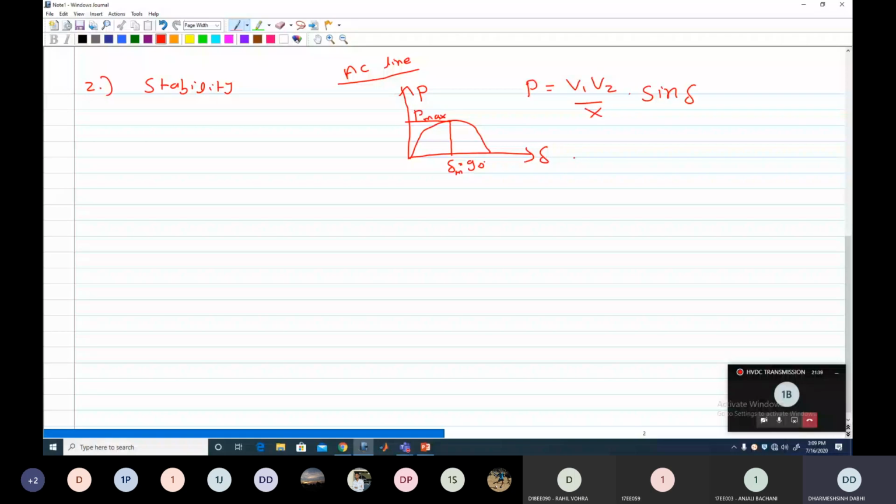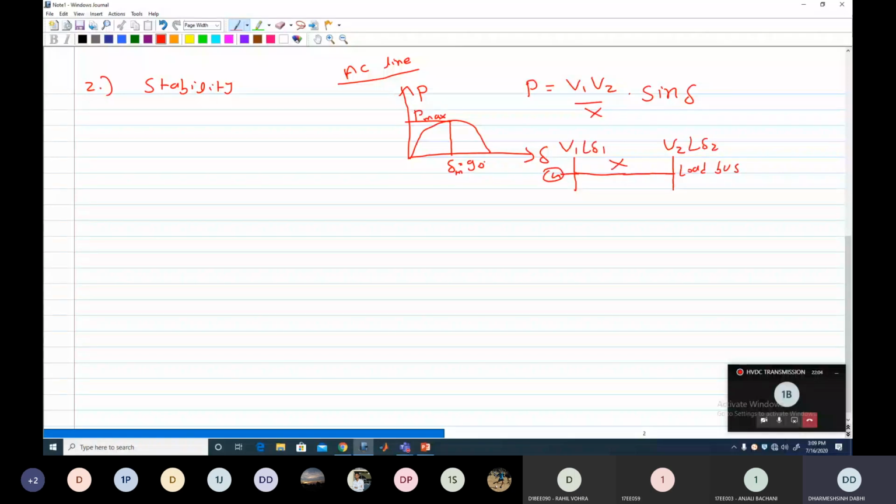Suppose here this is a generator bus, and this is the transmission line inductive reactance, and this is the load bus where the load is connected. Suppose the load bus voltage is V2 at angle delta 2 and the generator bus voltage is V1 at angle delta 1.